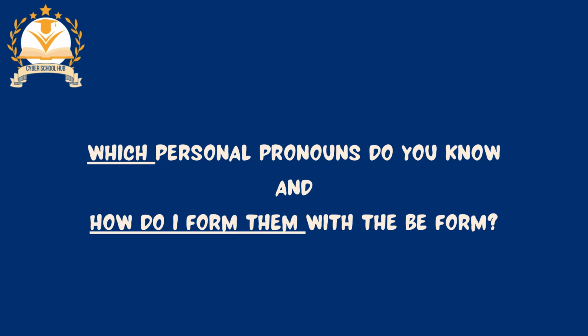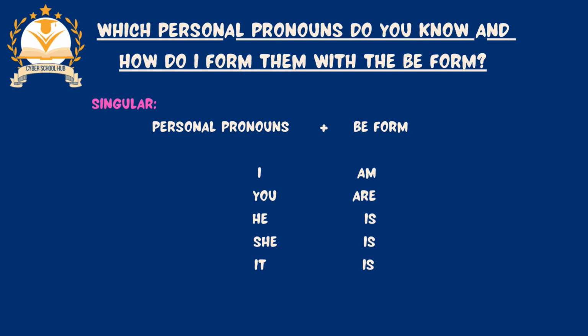Now let's take a look into which personal pronouns there are and how to actually form them with the be form. First of all, you need to know that we have singular forms of personal pronouns and plural forms. Let's start with the singular forms of the personal pronouns and their to be forms. When you only talk about one singular person, you can either use I am, you are, he is, or it is. Here, you use the personal pronoun and then the associated form of to be.